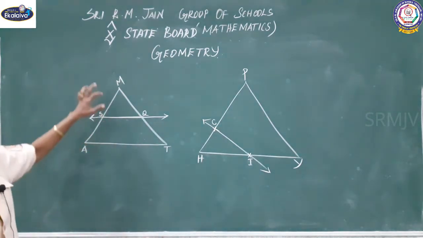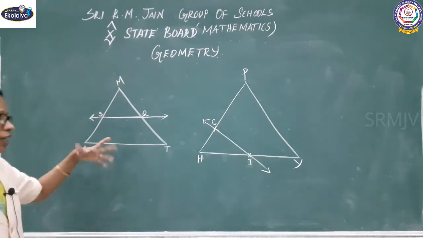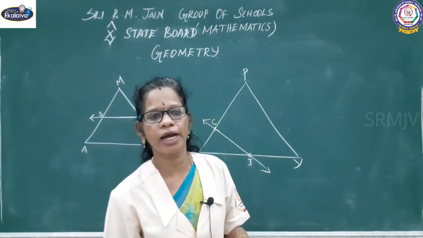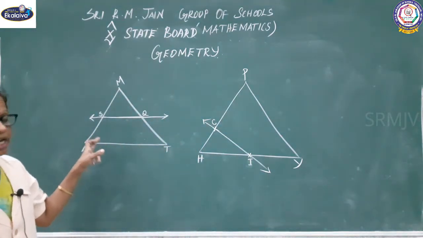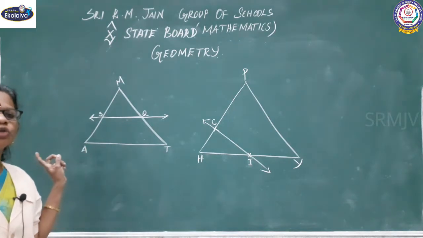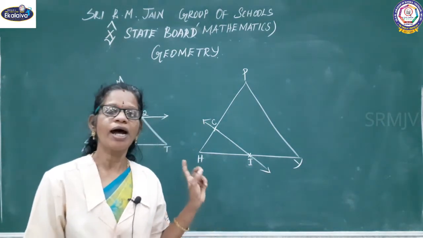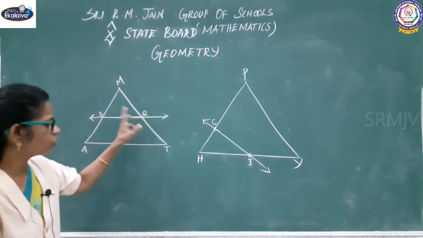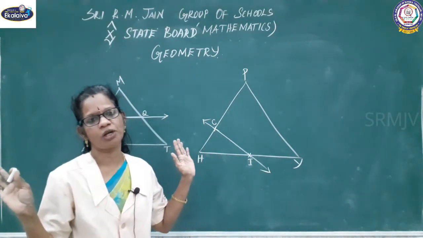See here, I took two triangles, MAT, any type of triangle, either scalene or obtuse or acute, whatever triangle you like you should draw, then label it, select any two sides, then draw a line, it should pass through the two sides at distinct points, right? That distinct point I label it S and Q here, here C and I. Now I am going to do the measurement, right?